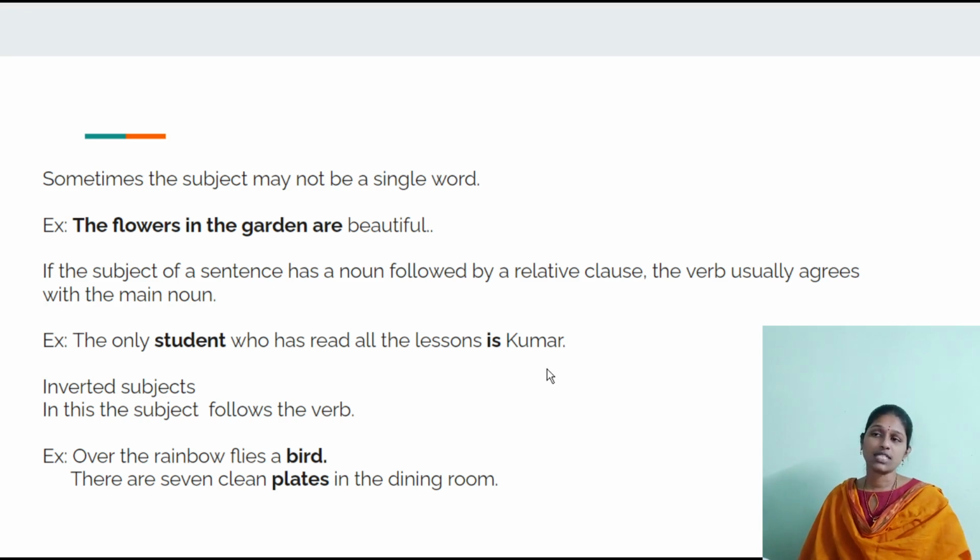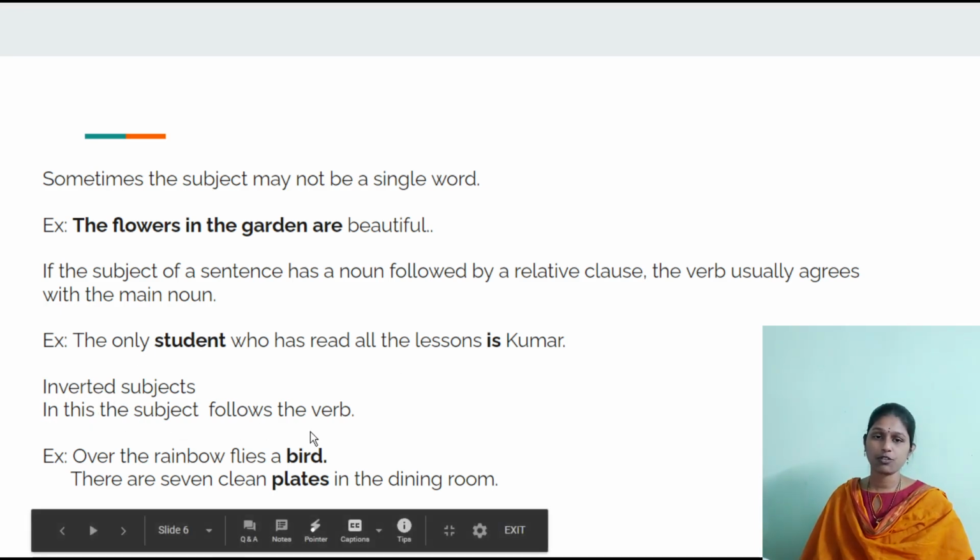And inverted subjects. Inverted subjects means the verb comes first and then the subject of the sentence comes later. So in such case also we need to follow the subject verb agreement. Over the rainbow flies a bird.